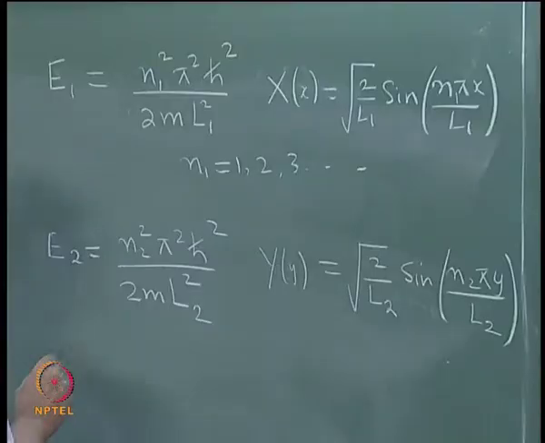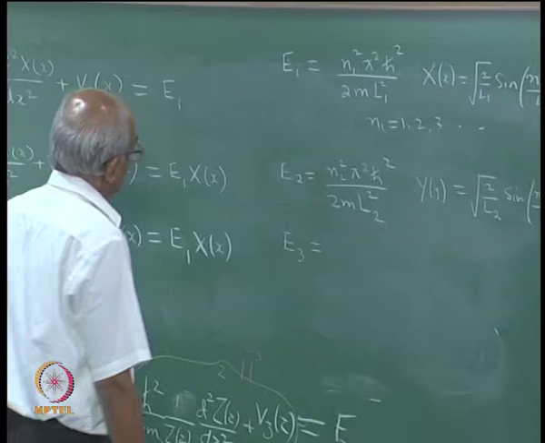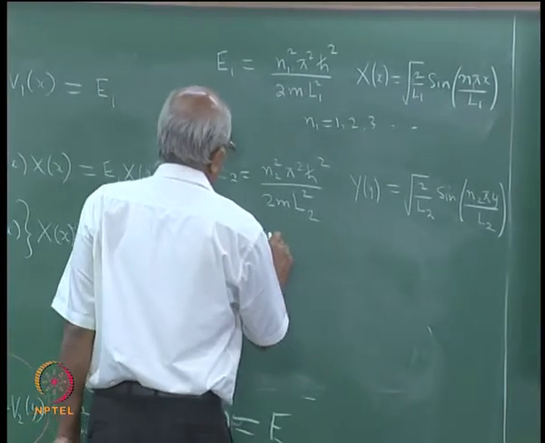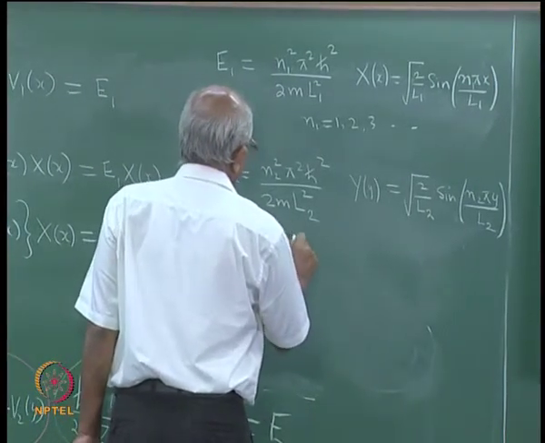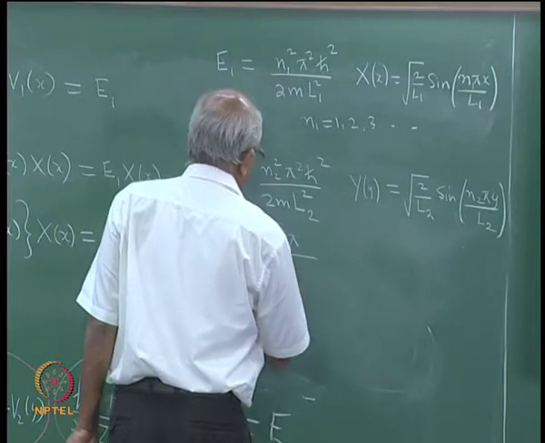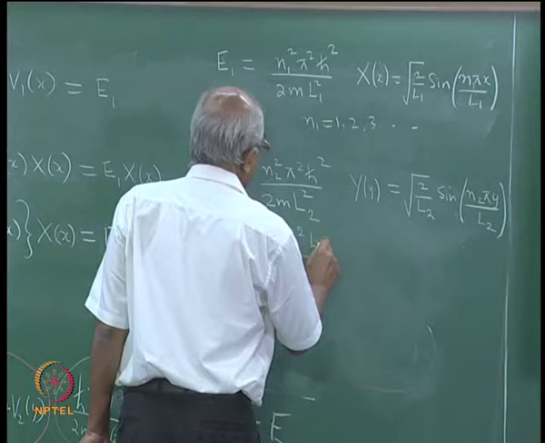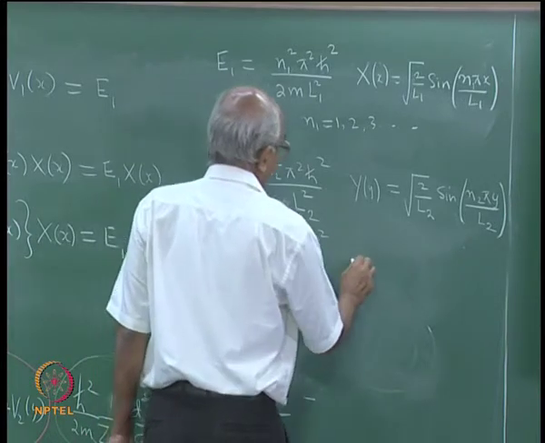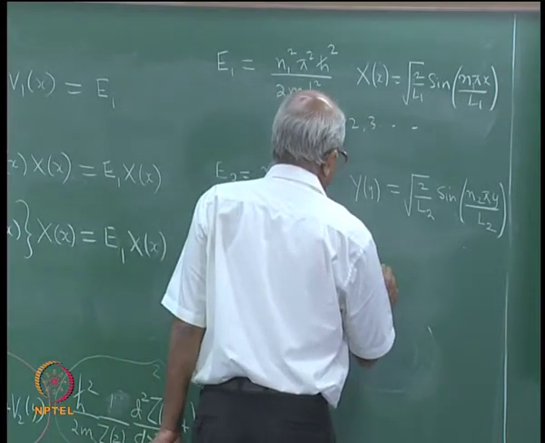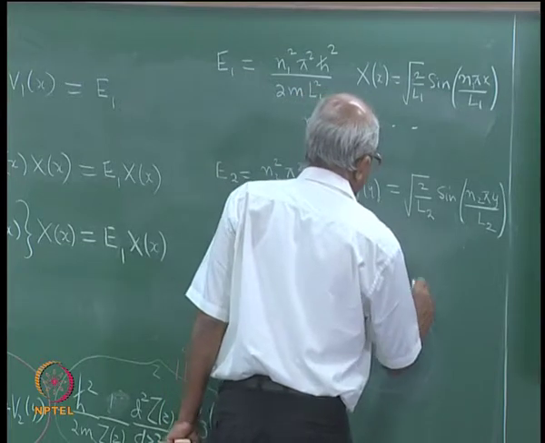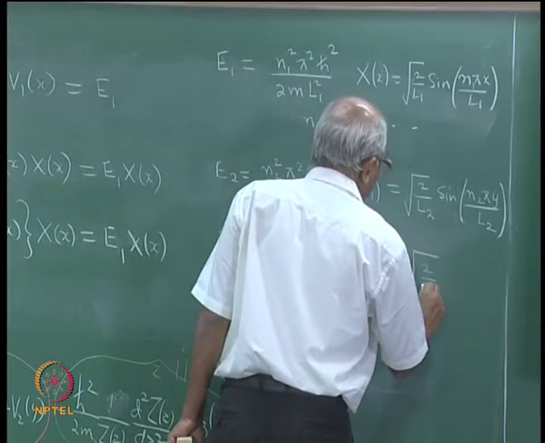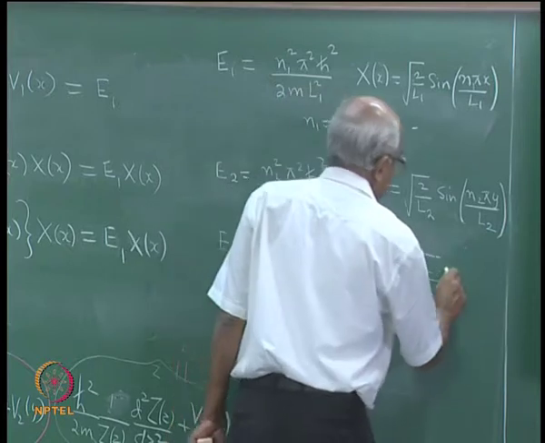And finally, E3 is going to be given by n3 square pi square h cross square by 2m L3 square, and capital Z of z will be given by square root of 2 by L3 sin n3 pi z by L3.